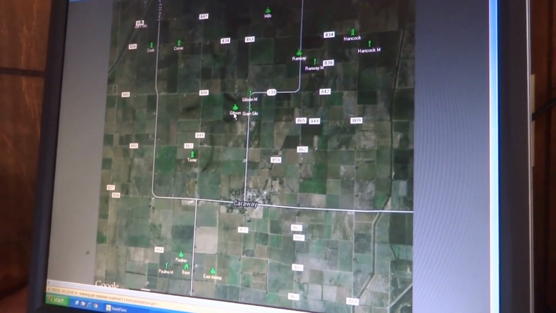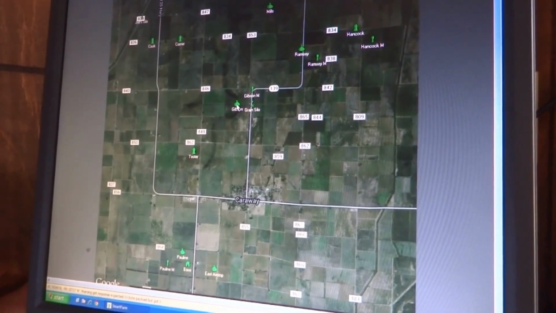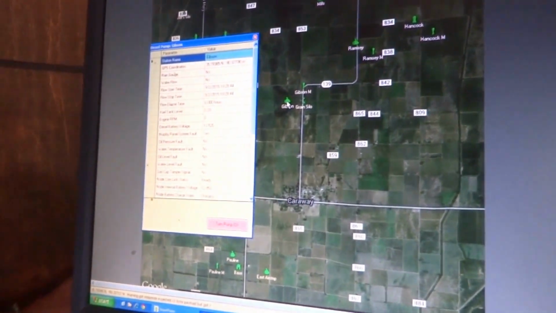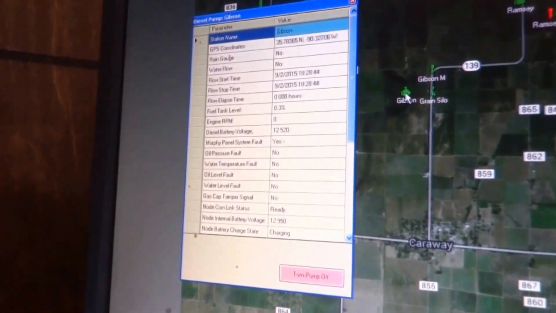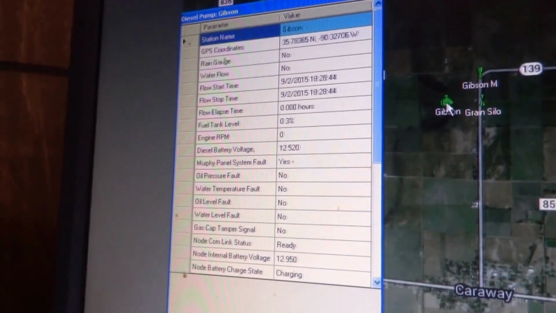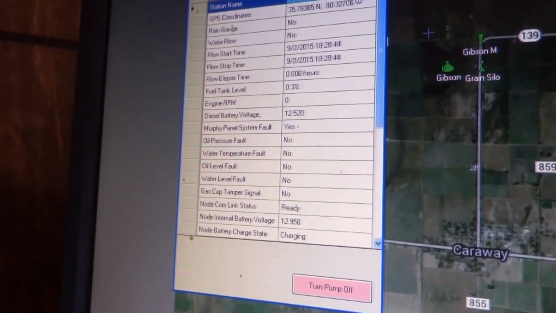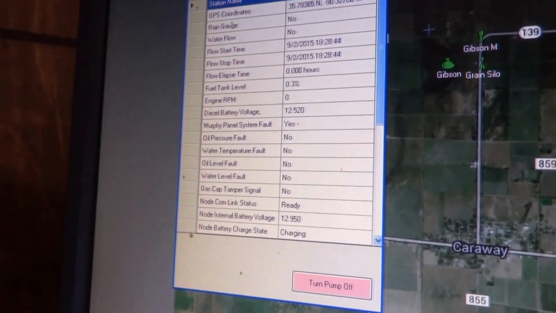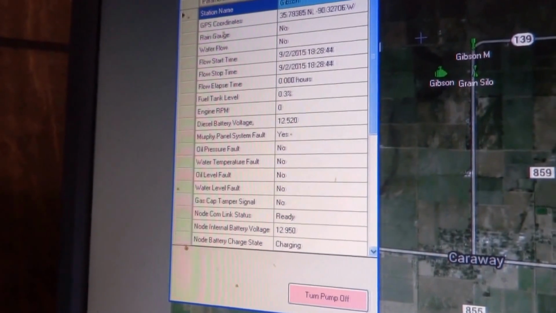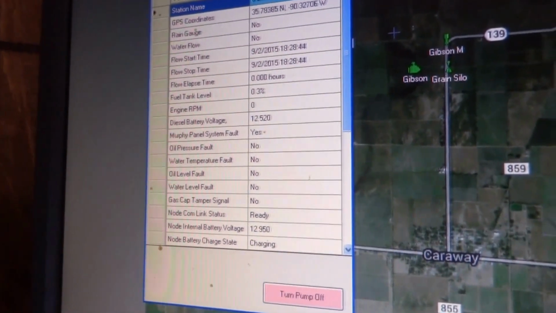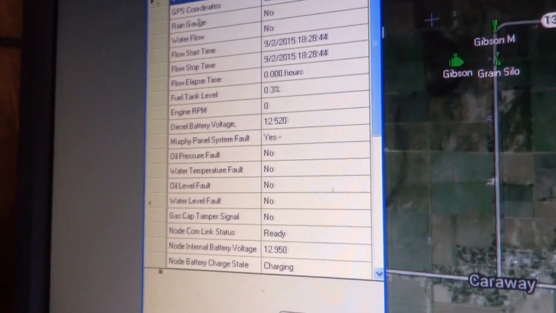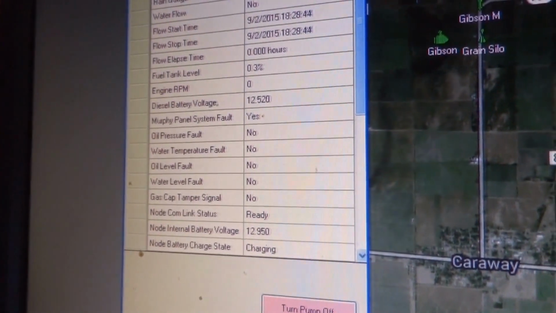So if you click on any one pump, like Gibson, what pops up is a data view of the information available. We've got the station name, where its location is, if the rain gauge is installed, is it wet or not, is the pump on, is there water flowing or not, and if so, start and stop times and flow elapsed time can be recorded.